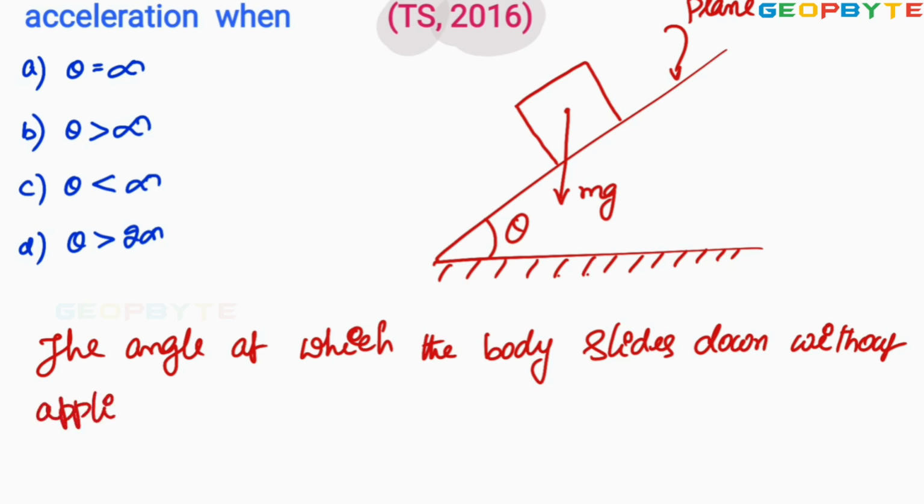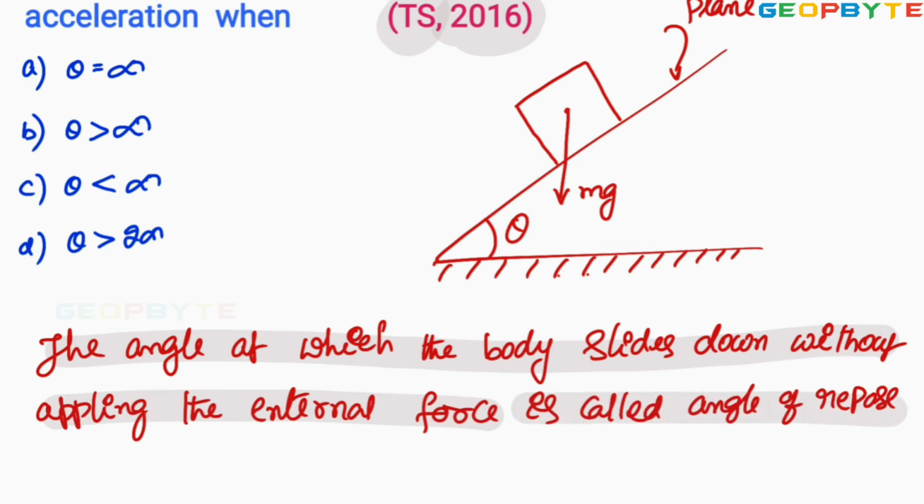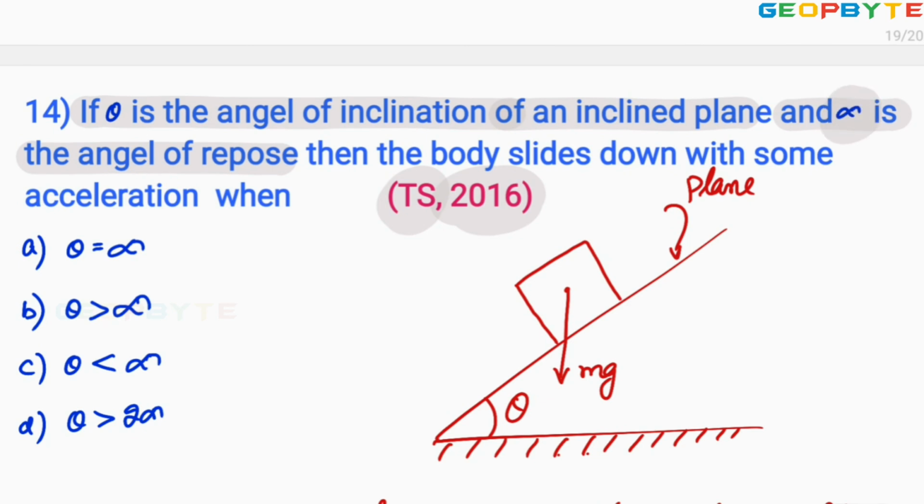The angle at which the body slides down without applying the external force is called angle of repose. So that angle of repose is given as alpha. Then the body slides down with some acceleration. Conditions are given: theta equal to alpha, theta greater than alpha, less than alpha, theta greater than 2 alpha, like this.